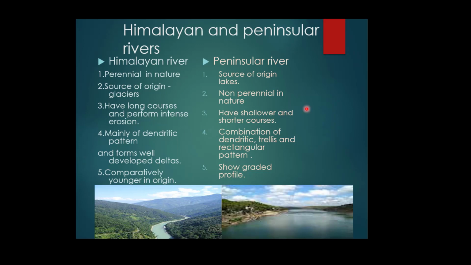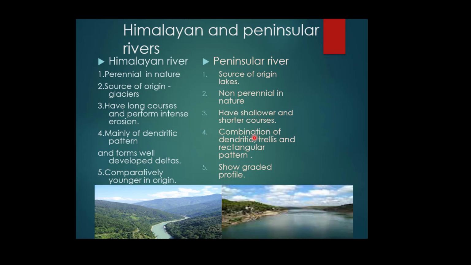But in the case of peninsular rivers, they are shallow, the depth is very shallow, and the course is very short. The Himalayan river system, before discharging its water into the ocean, makes a dendritic pattern.